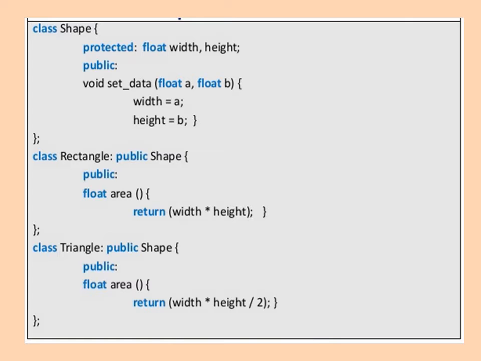So in this example, rectangle and triangle are the derived classes which are derived from the same base class, that is the shape. So whatever the width and the height properties are there, that will be common for these two classes. So at least some property will be common for the two classes, and it is derived from the same base class. It is the hierarchical inheritance.